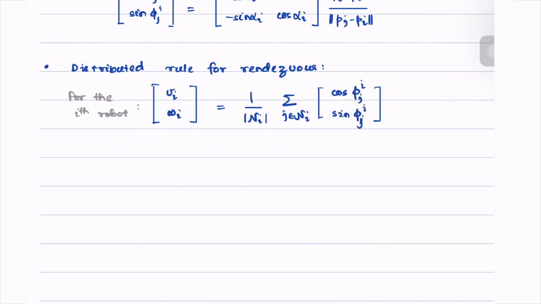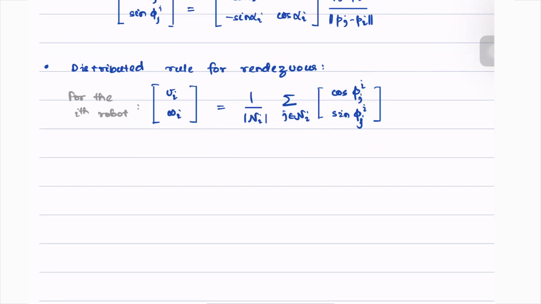Note that phi can be defined for all of the neighbors of robot i. Hence, this is a distributed rule, and we sum up these values for all of the robots which serve as neighbors of i, and using that we compute both Vi and omega i. This is also a bearing-based rule.